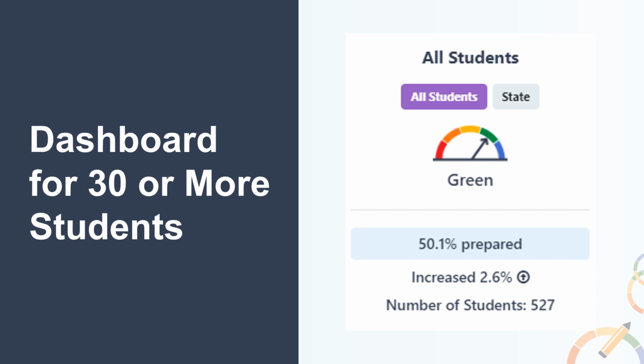The card shows that 50.1% prepared in the current year and that the student group had an increase of 2.6 percentage points from the prior year. The number of students, or N size, is 527. If any LEA, school, or student group has 30 or more students in the denominator, they will be held accountable for differentiated assistance at the LEA level and targeted support and improvement, or TSI, at the school level.